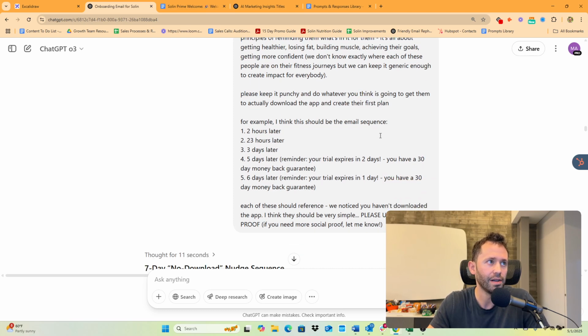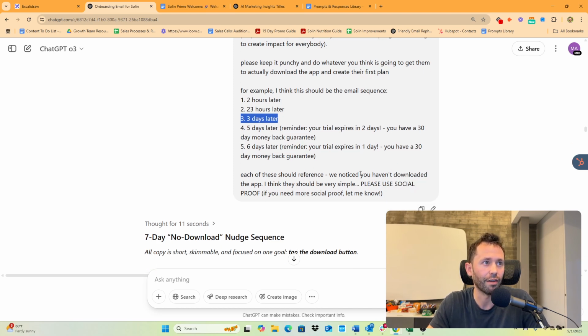actually download the app. And then on top of that, I told them, here's how I think the sequence should be laid out. 2 hours later, 23 hours later, 3 days later, 5 days later, with a reminder that your trial expires in 2 days, and you have a 30-day money-back guarantee. 6 days later, a reminder your trial expires in 1 day, you have a 30-day money-back guarantee. And then I said, each of these should reference, we noticed you haven't downloaded the app. They should be very simple. Please use social proof. If you need more social proof, let me know.